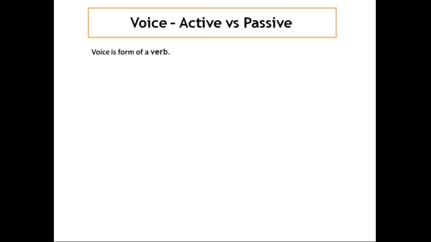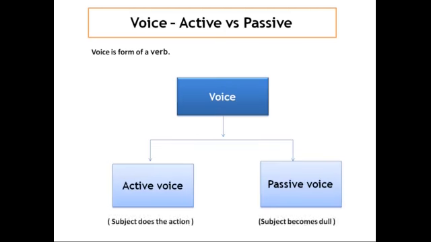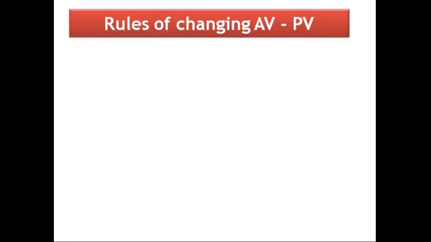Now, when we come to voice, all of you know there are 2 voices, active and passive. I think it's very simple. Active voice is where the subject does the action. And passive voice is where the subject is made dull because the object occupies the place of the subject. Let us have a quick look at changing the AV to PV, active voice to passive voice. So here are the 5 rules. Before we go to these 5 rules, children, you must remember the golden rule of voice: tense never changes.